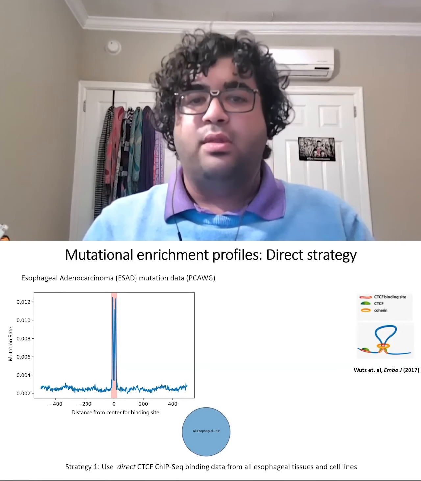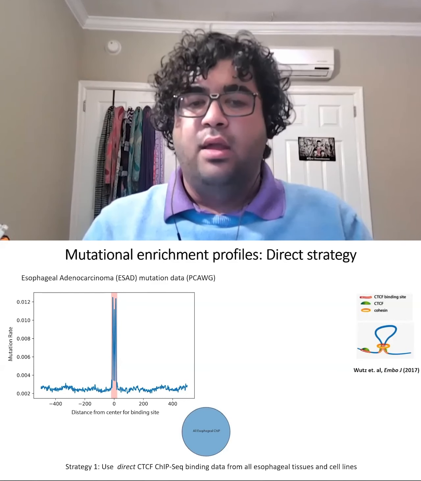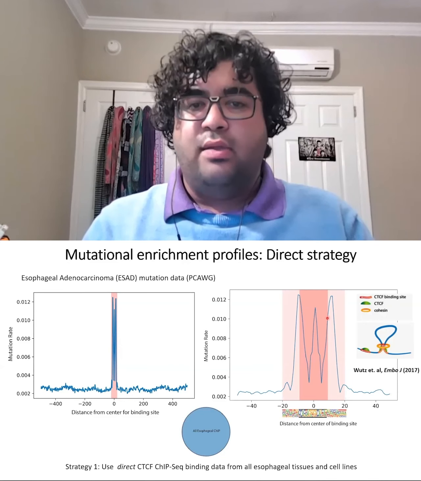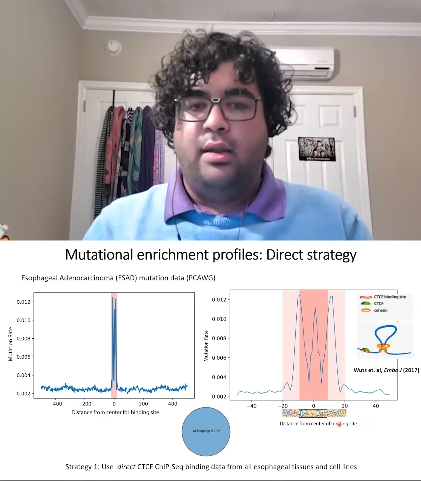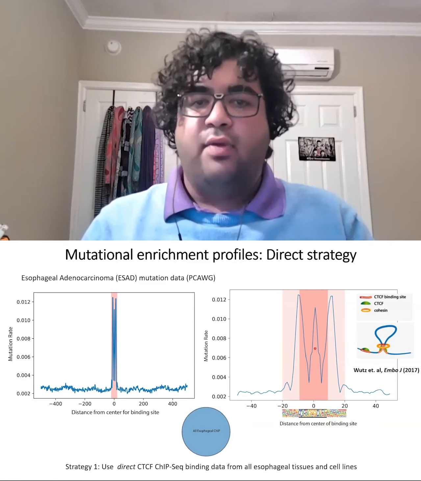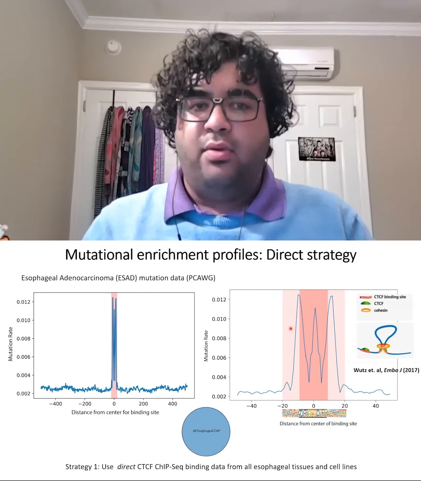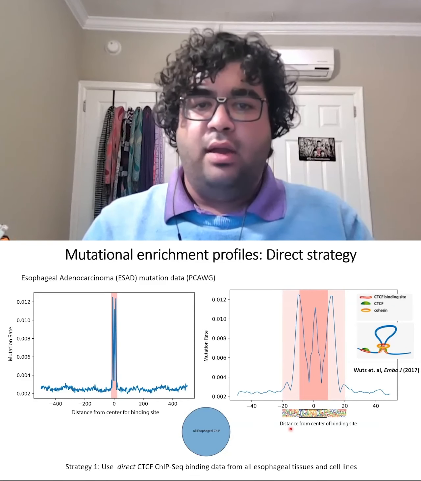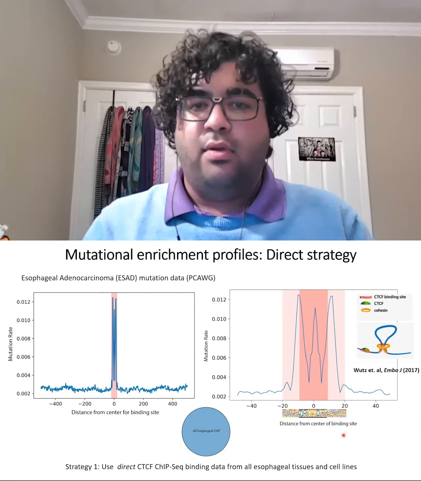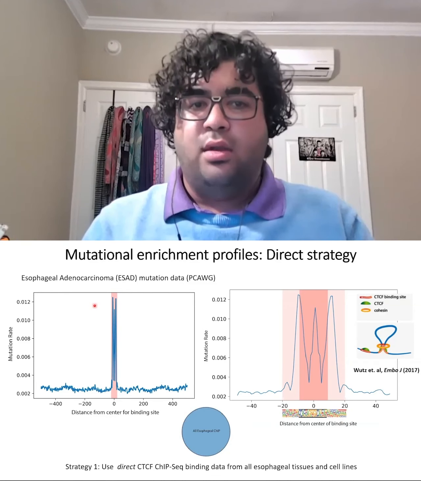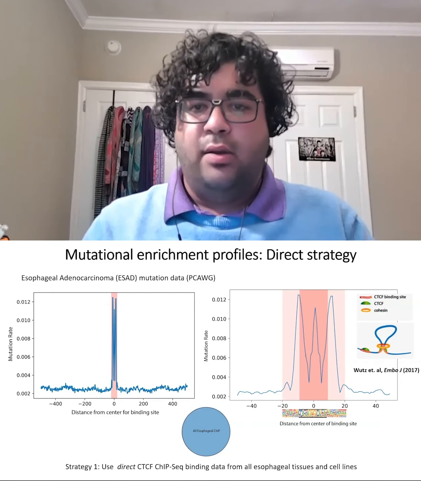CTCF often binds with the cohesin subunit as seen here, and zooming in, we can see that this enrichment typically comes from mutations both within the binding site, shown in dark red here and underlined in black in this motif, as well as mutations at the flanks of this subunit, shown in lighter red here and in the extended motif here. Together, these mutations contribute to an increased local mutation rate.